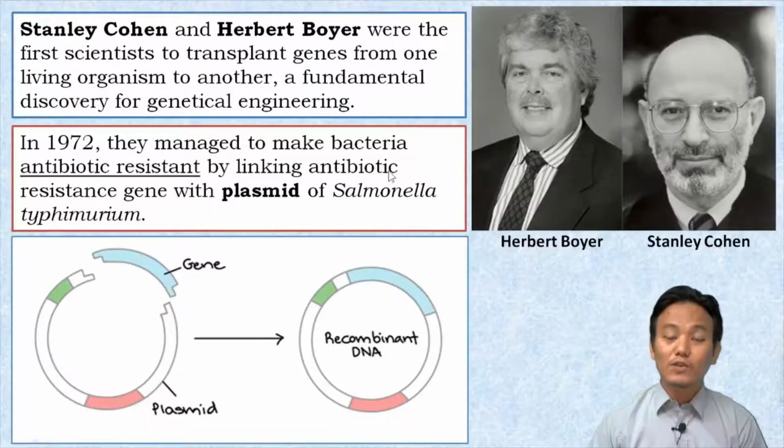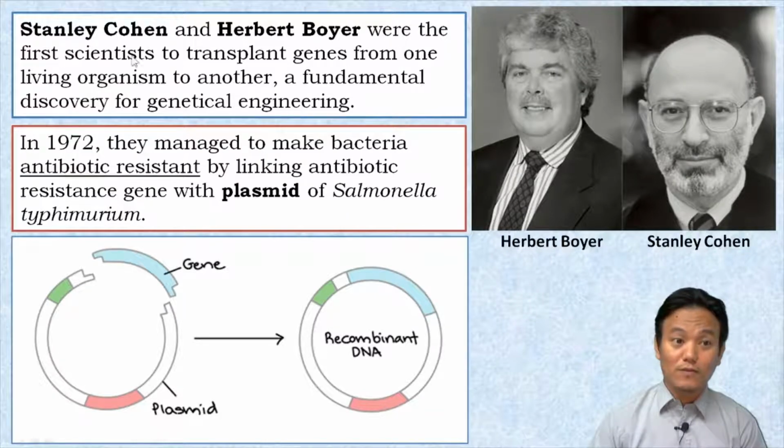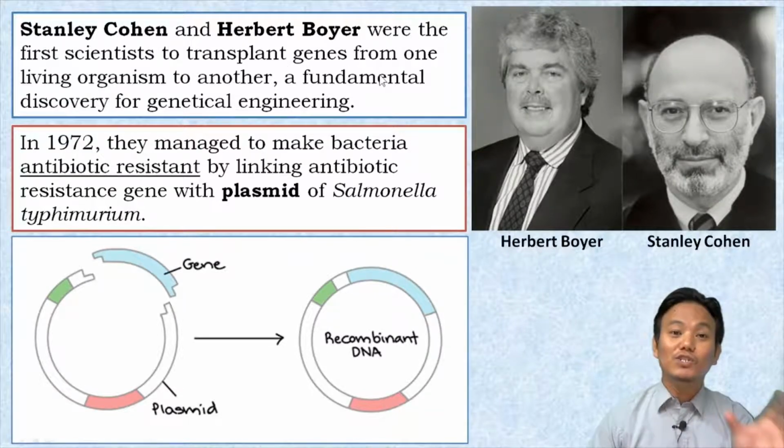If we look at the history of the creation of artificial recombinant DNA, two names will come first, right? Those two names are Herbert Boyer and Stanley Cohen. Herbert Boyer and Stanley Cohen were the first scientists who were able to transplant genes from one organism to another. And we have heard about organ transplants, right? We have heard about kidney transplants, heart transplants. But these two scientists were the first who were able to transplant genes from one organism to another, which was a fundamental discovery for genetic engineering.